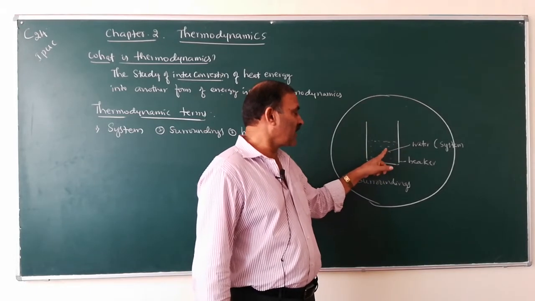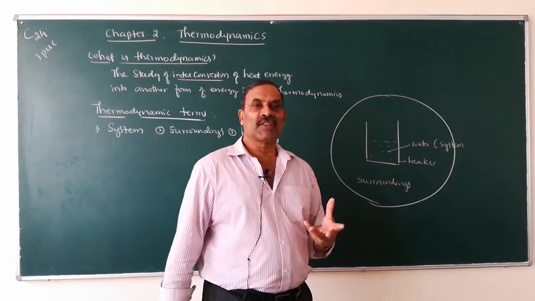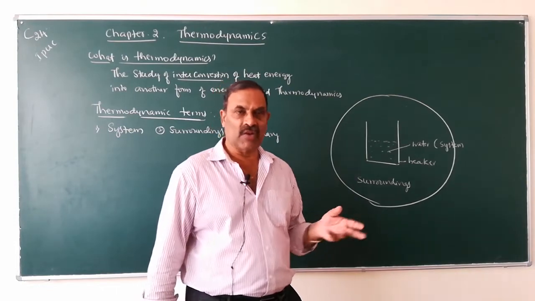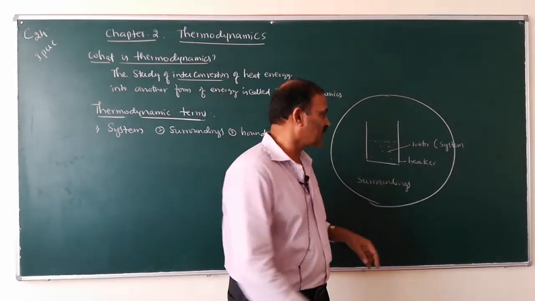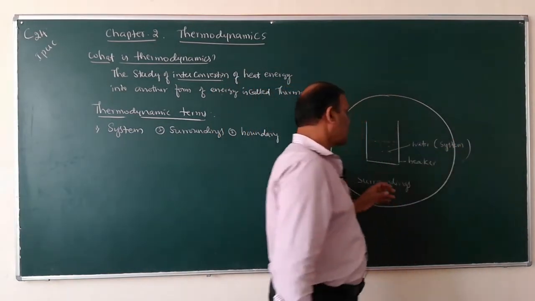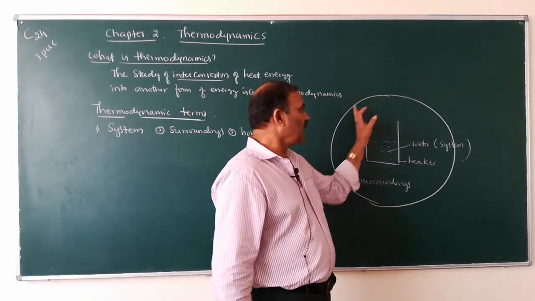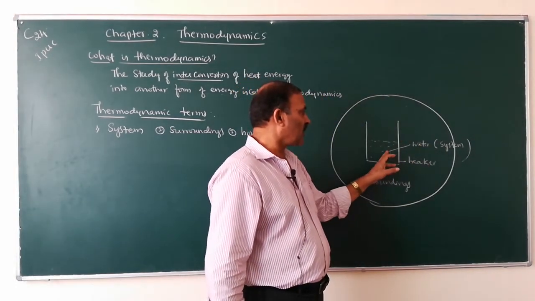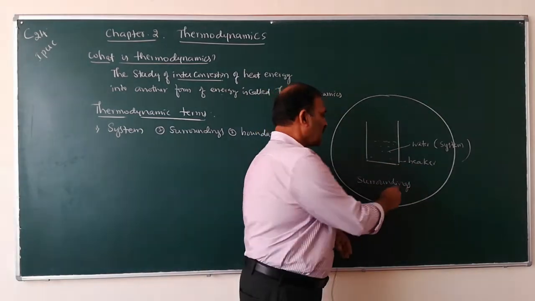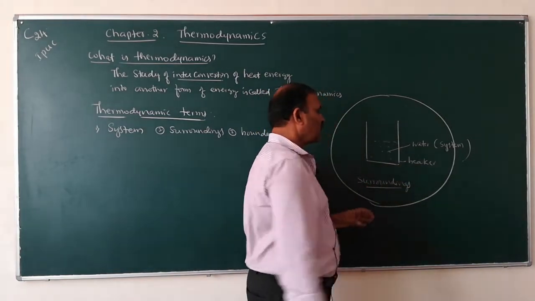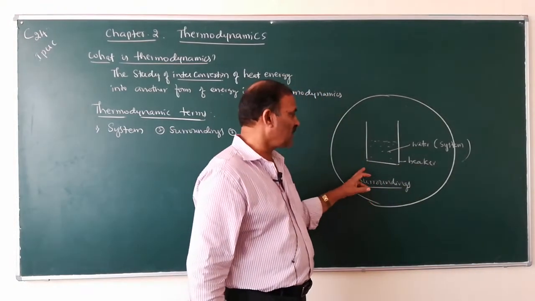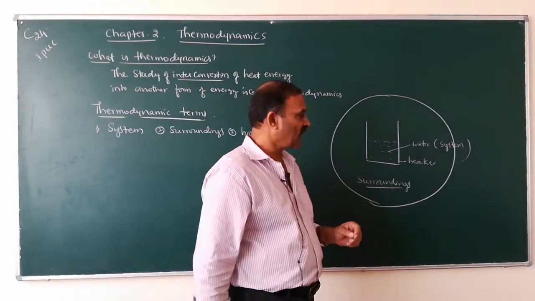Here water is taken for study or consideration, therefore water becomes the system. And then what is surroundings? The remaining portion of the universe other than the system is called surroundings.